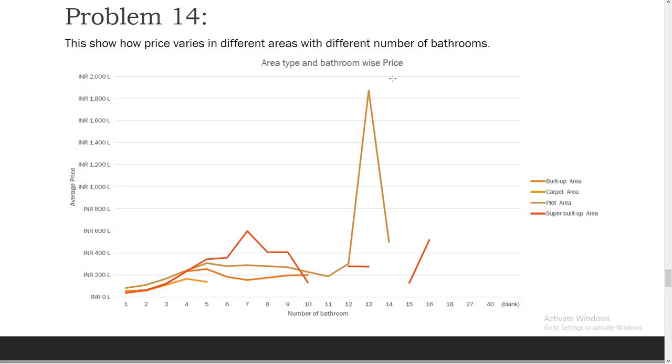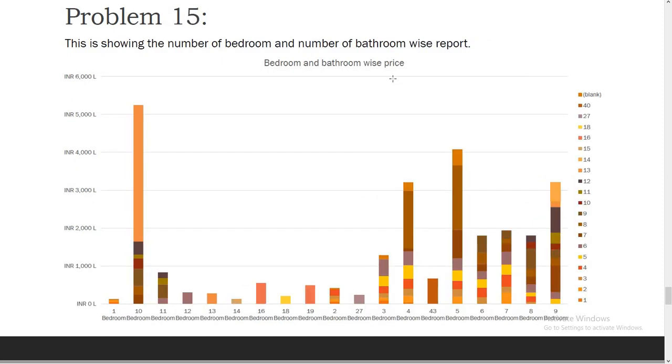And this is problem 14, which shows area type and bathroom wise price. From this chart we can see how the average price differs as the number of bathrooms changes. And this is problem number 15, which shows bedroom and bathroom wise price. So if someone has a specific need, like a specific number of bedrooms and bathrooms, then this kind of chart can help you.